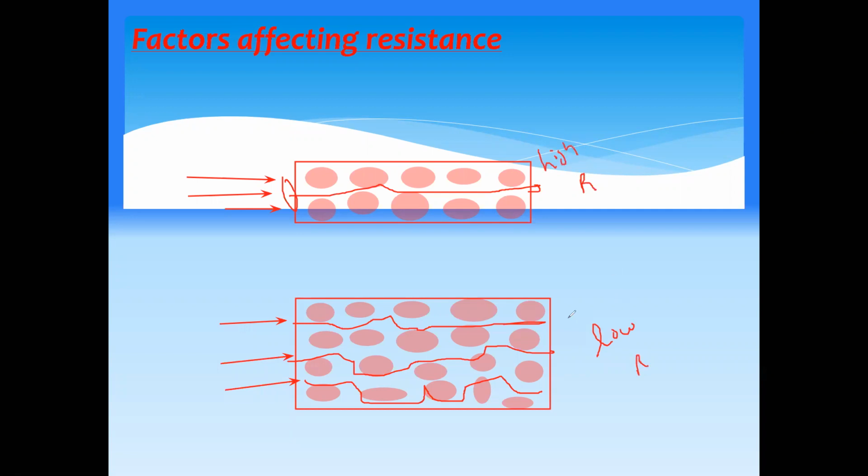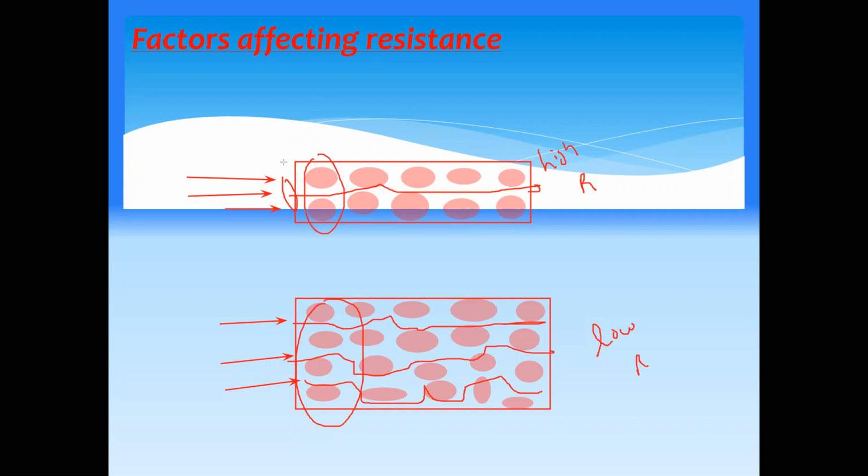Is the concept clear, how the cross-sectional area of a wire affects the resistance? So when the wire is thin, it will have high resistance. When the wire is longer, it will have high resistance. This one has a large area, so you can see more space available for the charges to move. This one has a small area, so there is small space available for the same number of charges to move.